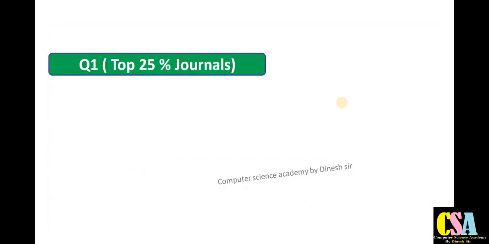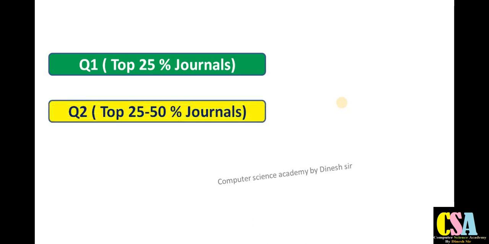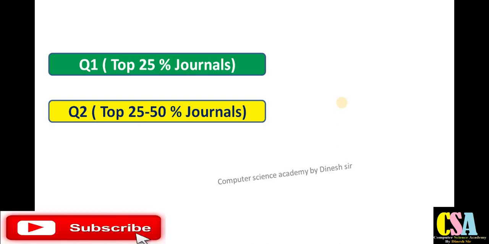So what is quartile 1? It is the top 25% of journals in your category. Suppose I belong to computer science. In the computer science journal category, the top 25% of journals come under quartile 1. The next category is quartile 2: after the top 25%, the next 25 to 50% of journals in each category come under quartile 2.